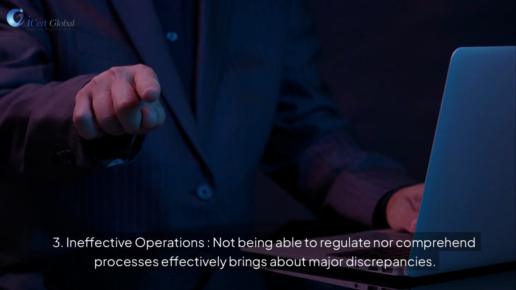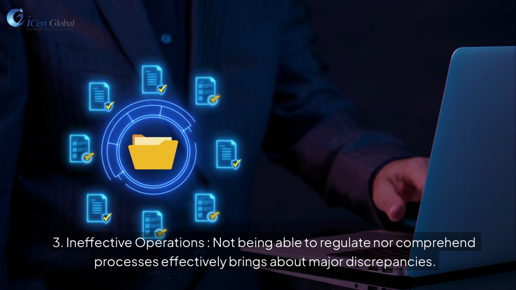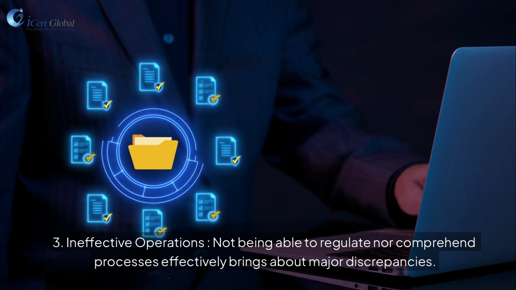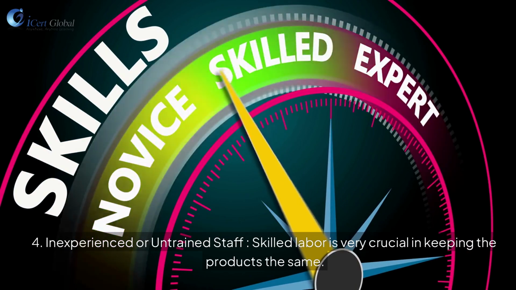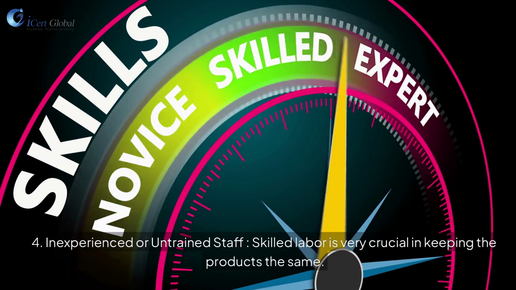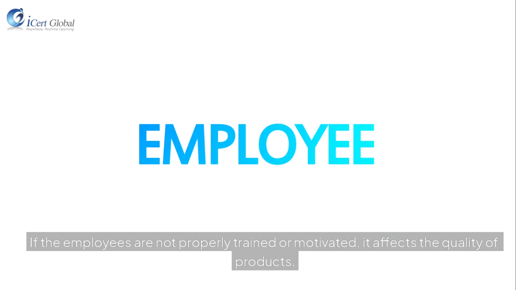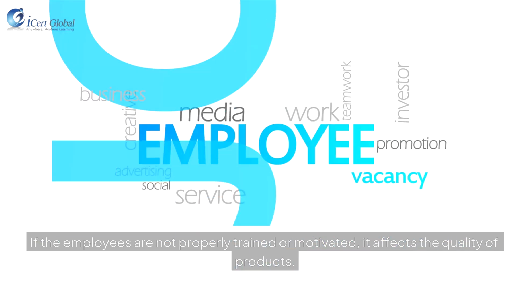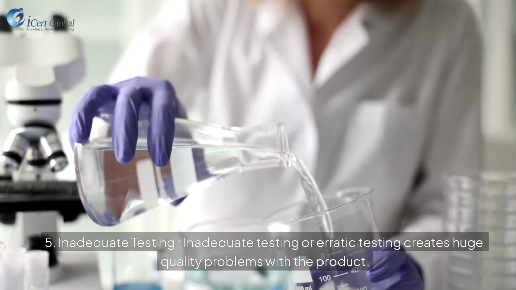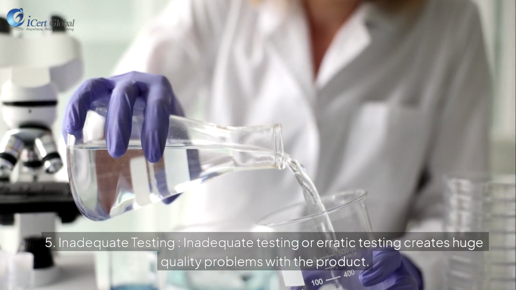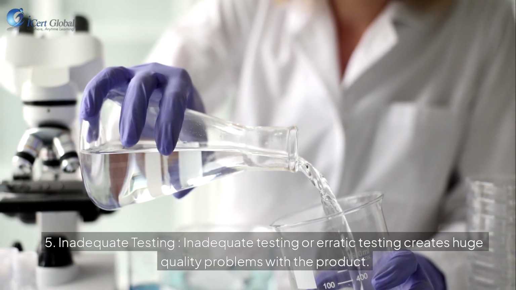3. Ineffective operations. Not being able to regulate nor comprehend processes effectively brings about major discrepancies. 4. Inexperienced or untrained staff. Skilled labor is very crucial in keeping the products the same. If the employees are not properly trained or motivated, it affects the quality of products. 5. Inadequate testing. Inadequate or erratic testing creates huge quality problems with the product.